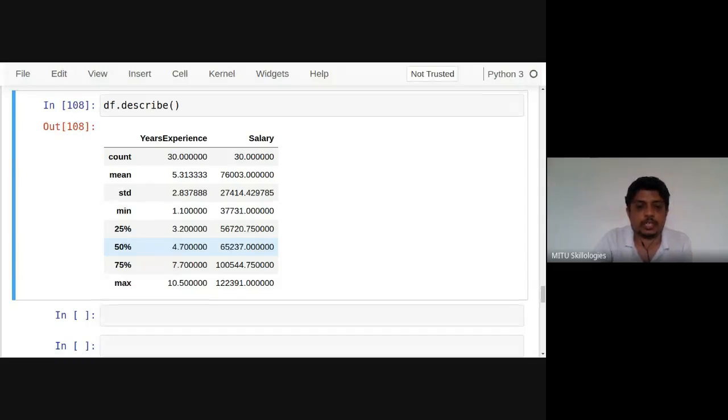You can extract the 25%, 50%, 75% values and the maximum value directly. From 1.1 to 10.5, the first quartile is 3.2, the median is 4.7, and the third quartile is 7.7.